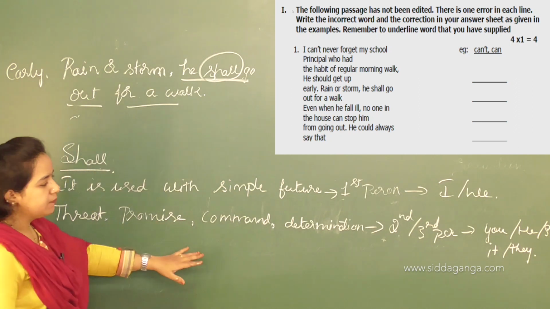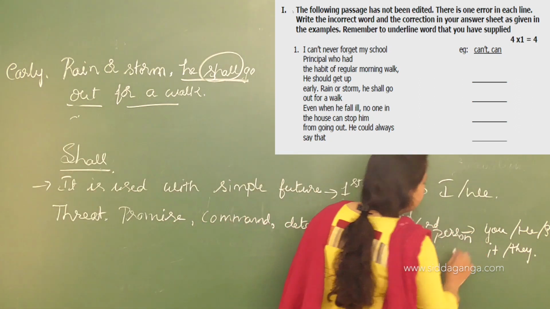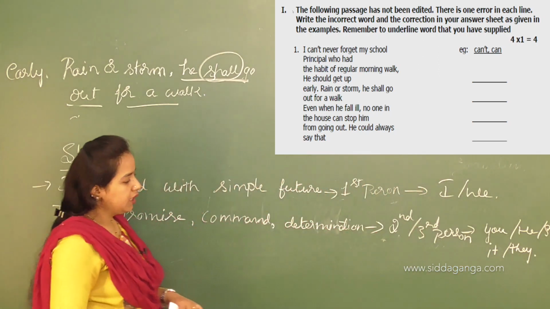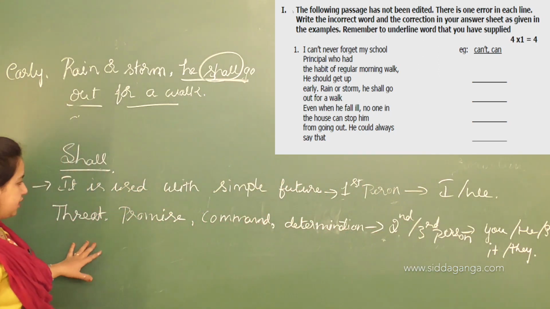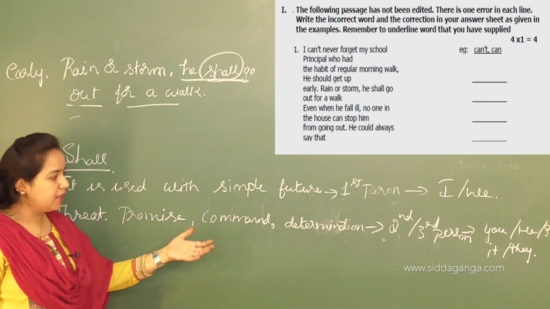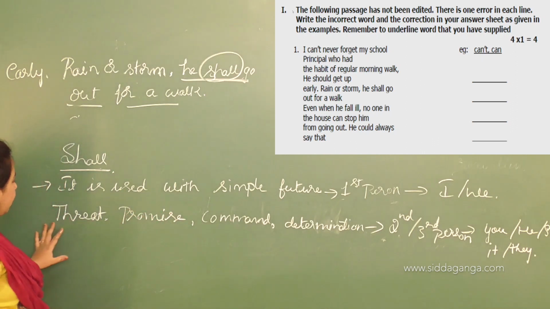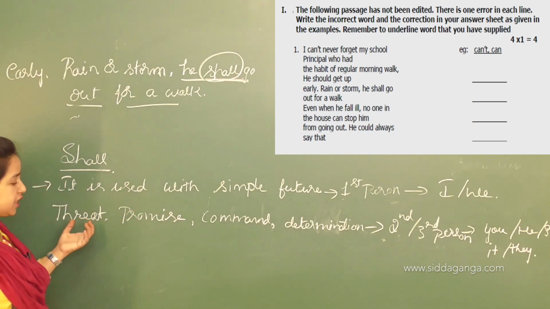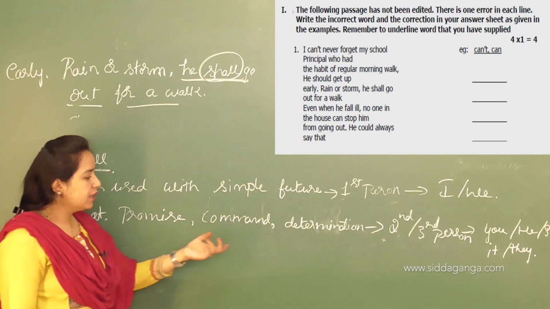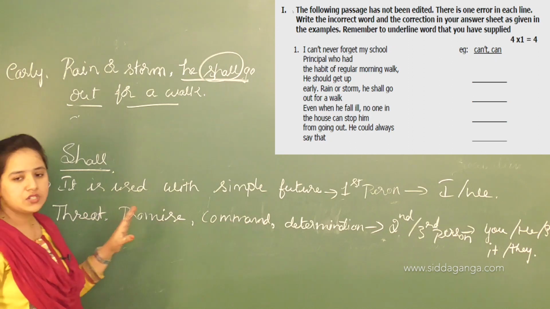If it is the second or third person, that is you, he, she, it, they, so in this case, when we are using shall with the second or third person, that is you, he, she, it, they, we are expressing a threat, promise, command, or determination. Okay, so these are the rules of shall.